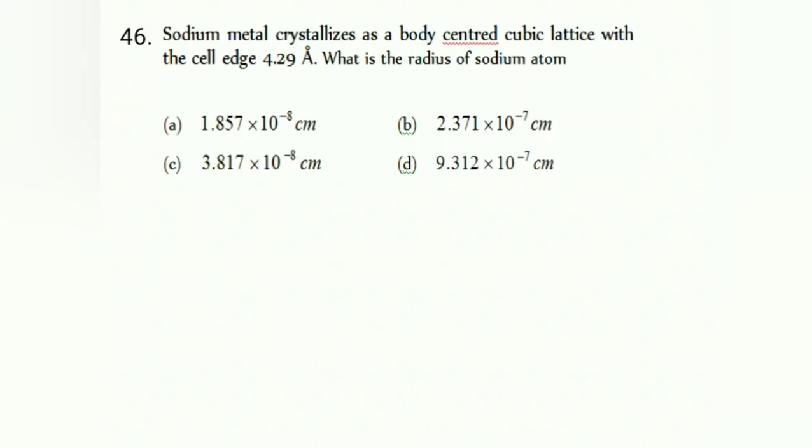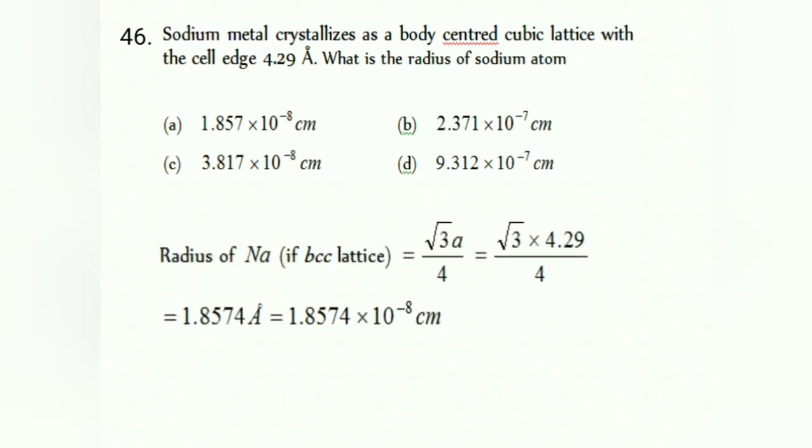46th one, sodium metal crystallizes in a body-centered cubic lattice with the cell edge length given. What is the radius they are asking? So body-centered cubic means, remember, the formula for the radius is r = √3a/4. So substitute, you will get the answer. A is the answer.